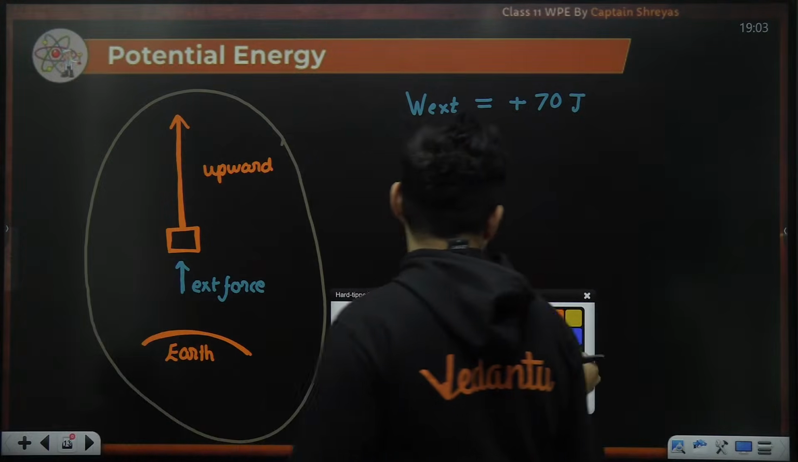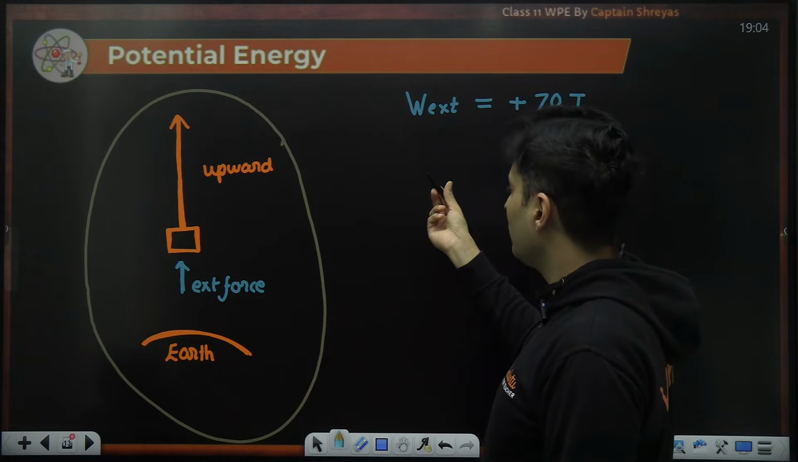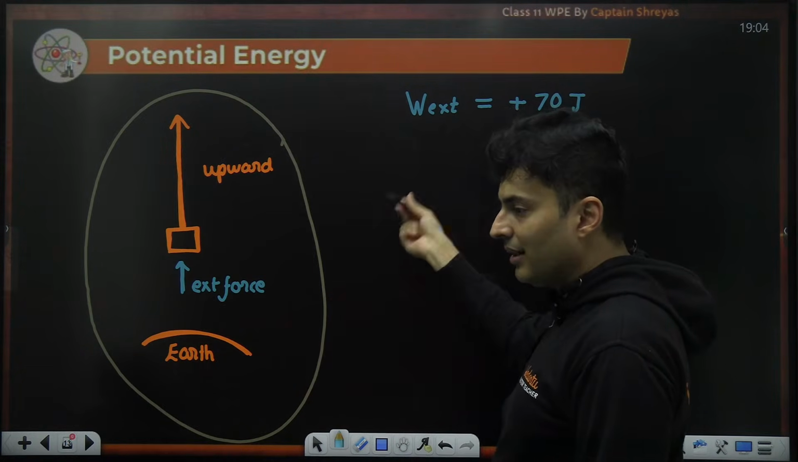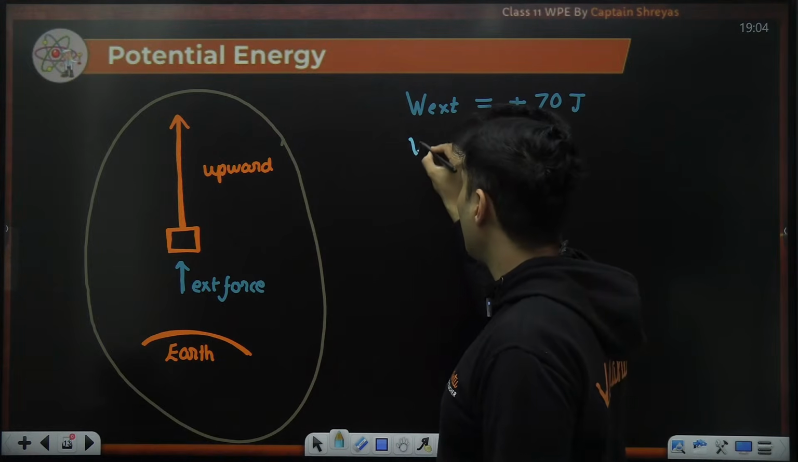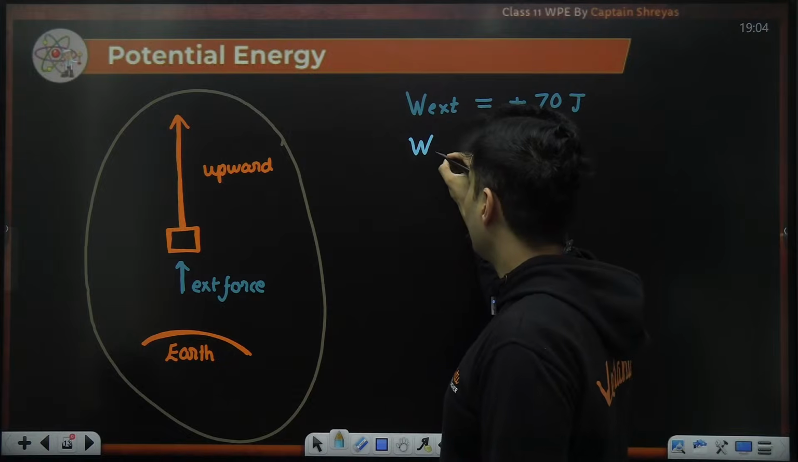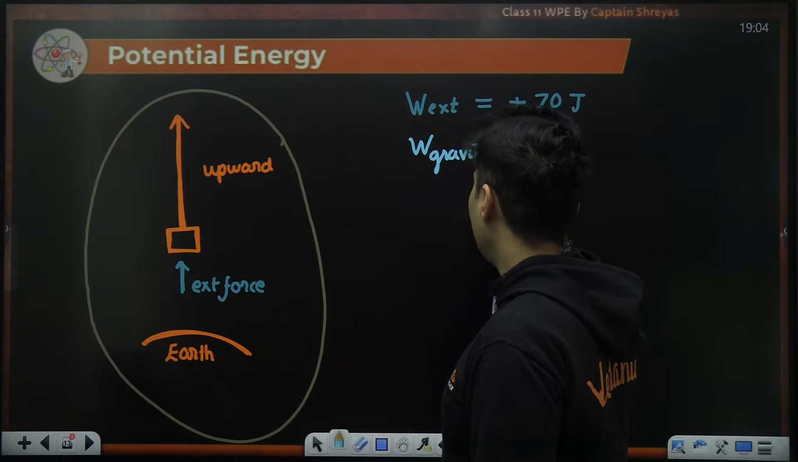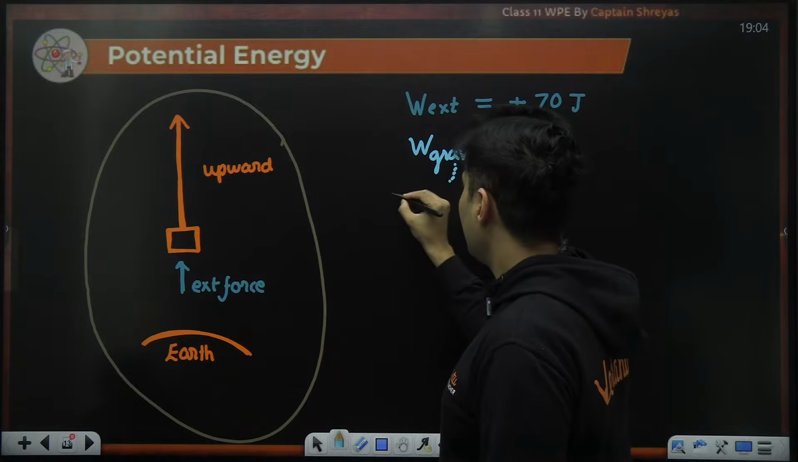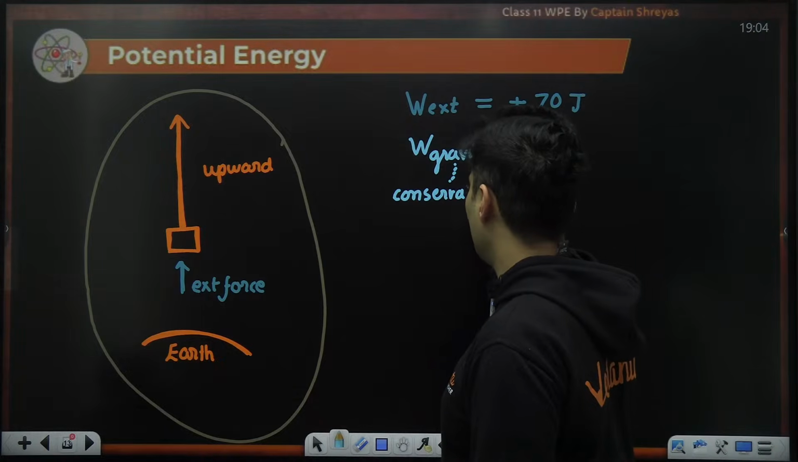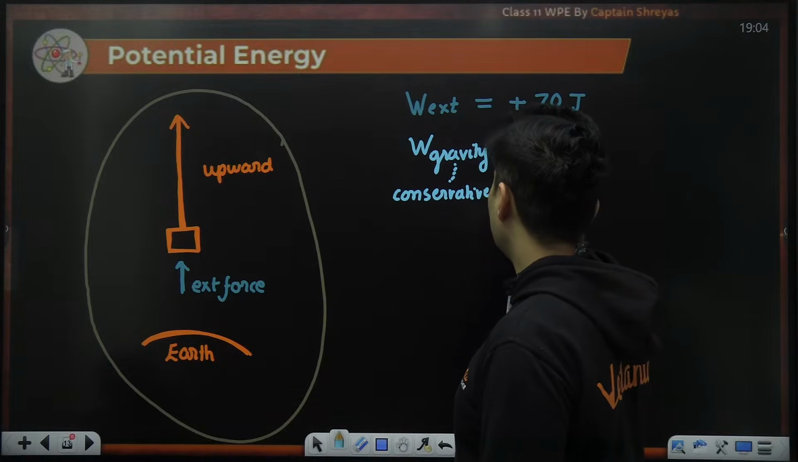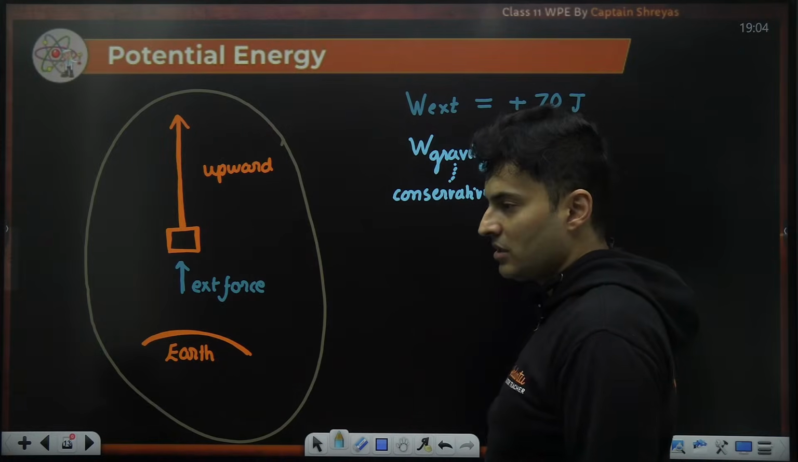So the gravitational force is that internal force, which is also the conservative force for the earth mass system. So if you ask me what is the work done by the gravitational force, now this gravity is conservative in nature. Believe me, that will be exactly equal to minus 70 joules.